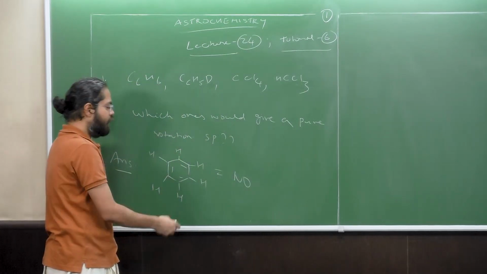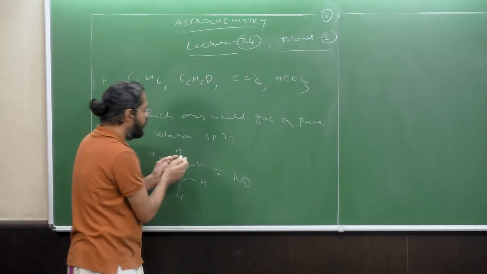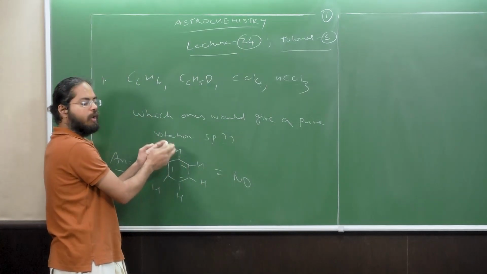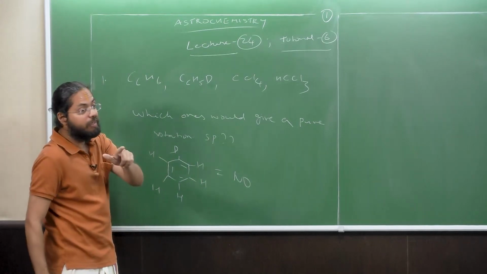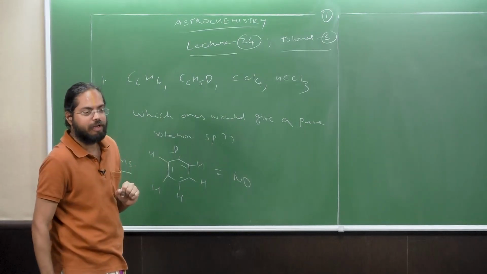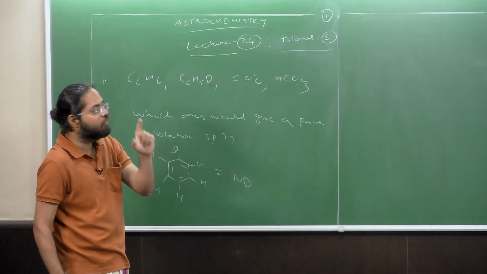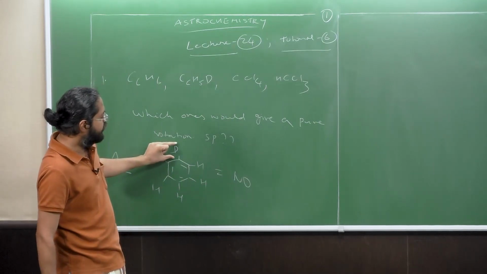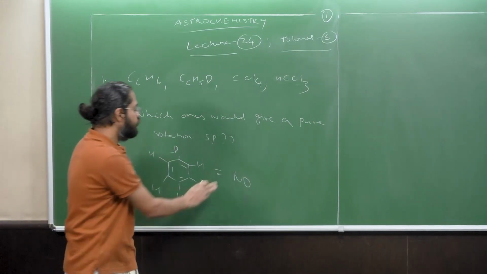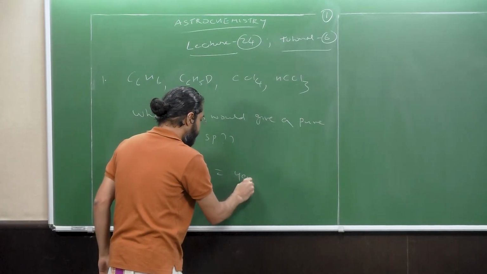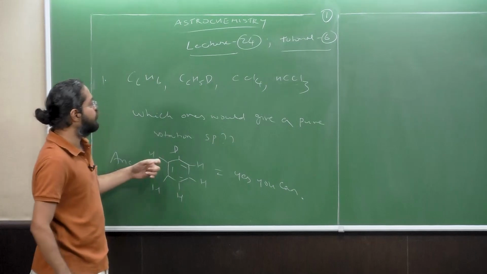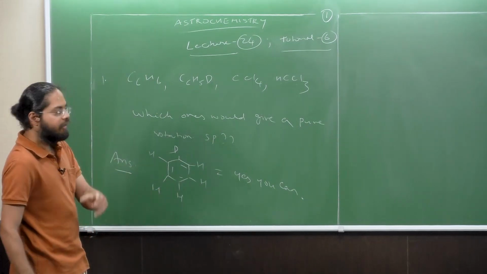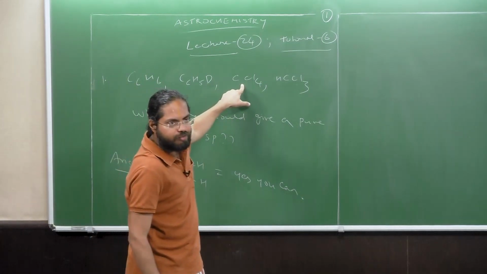Now let's say that you substitute a hydrogen with a deuterium. In that case, there will be a small net dipole moment. There will be a very small amount of net dipole moment because this thing alone doesn't cancel out. So the answer is yes, you can get it for this molecule. And CCl4, what is the answer?